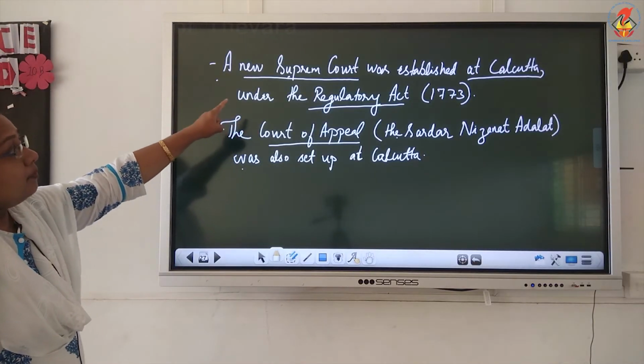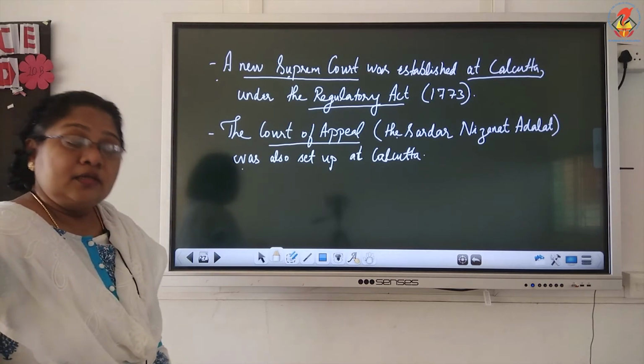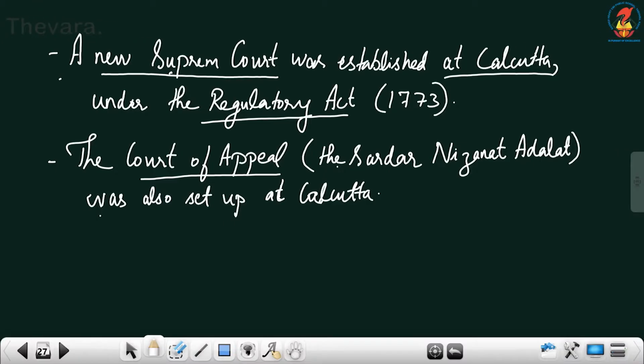Then Warren Hastings established a Supreme Court. Till then there was no Supreme Court in our country. He established a new Supreme Court in Calcutta under the Regulating Act in 1773. Apart from the Supreme Court, a Court of Appeal was also introduced in Calcutta.